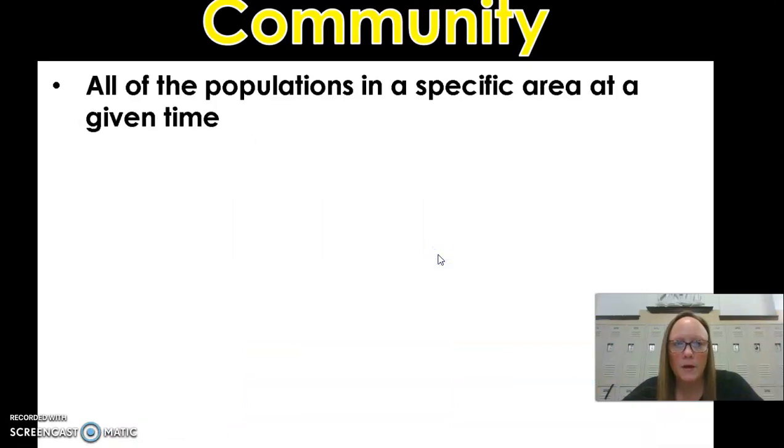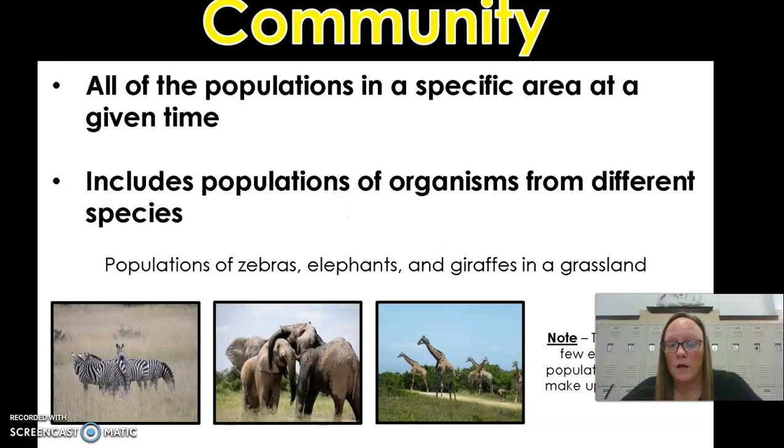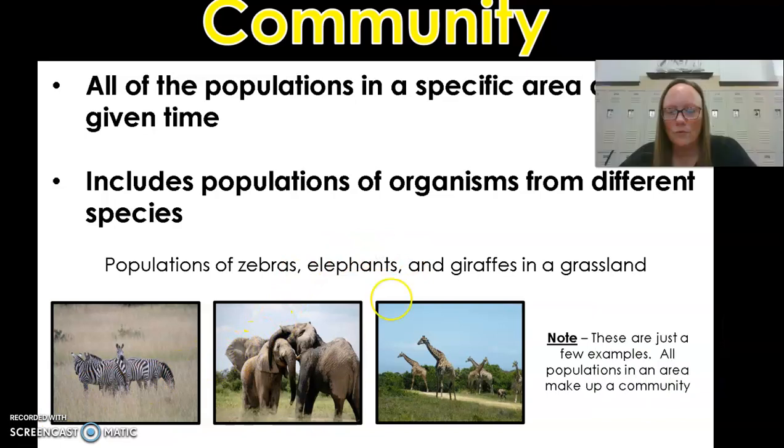A community is all the populations in a specific area at a given time. It includes populations of organisms from different species. It includes populations of zebras, elephants, giraffes in the grassland. Please note that these are just some of the examples of populations in an area that make up a community.